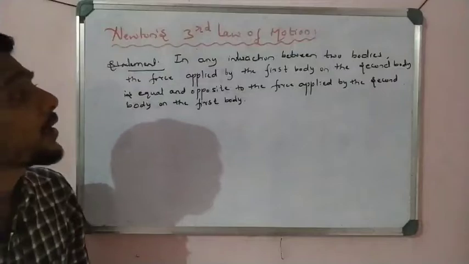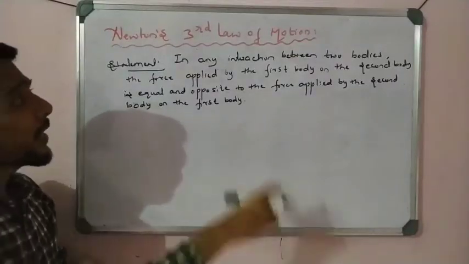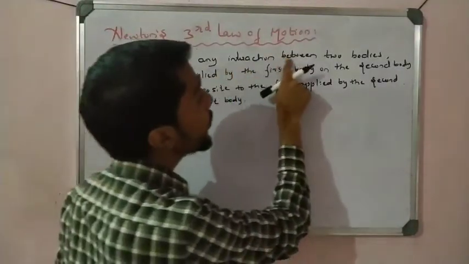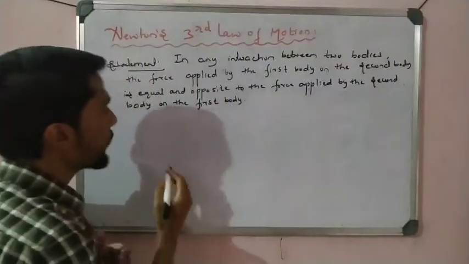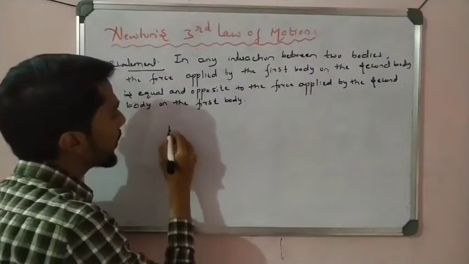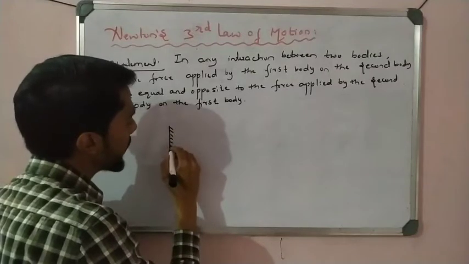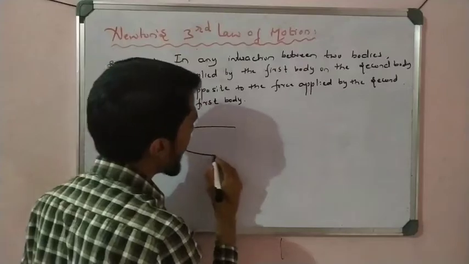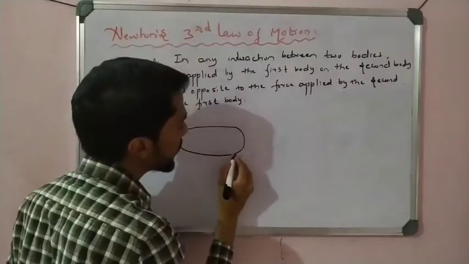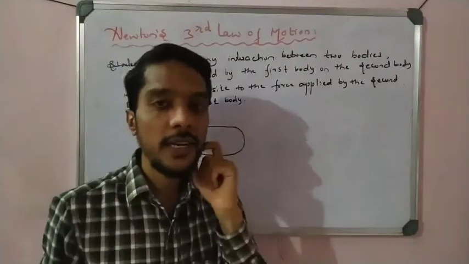First write down this one very carefully and read it one time. See, in any interaction between two bodies, right? Two bodies there. For example, I can take here two bodies. I can take one body, a spring, a balance spring. You know what a balance spring is? That is used to weigh the luggage, right, in the airport.